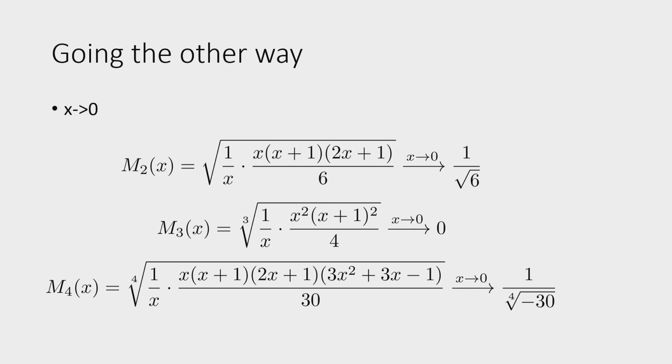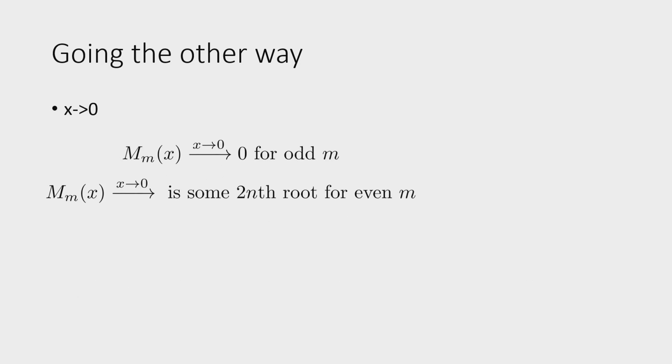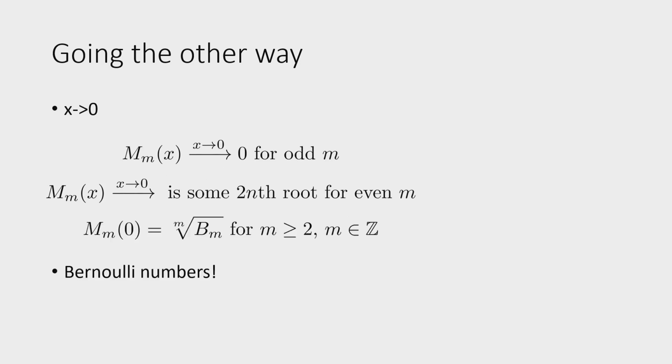If little m is congruent to 2 modulo 4, we get a real number. If it's divisible by 4, we get an imaginary number. But that's exactly this: the Bernoulli numbers, and then just the mth root. Bernoulli numbers are also really important numbers, which appear in number theory a lot.